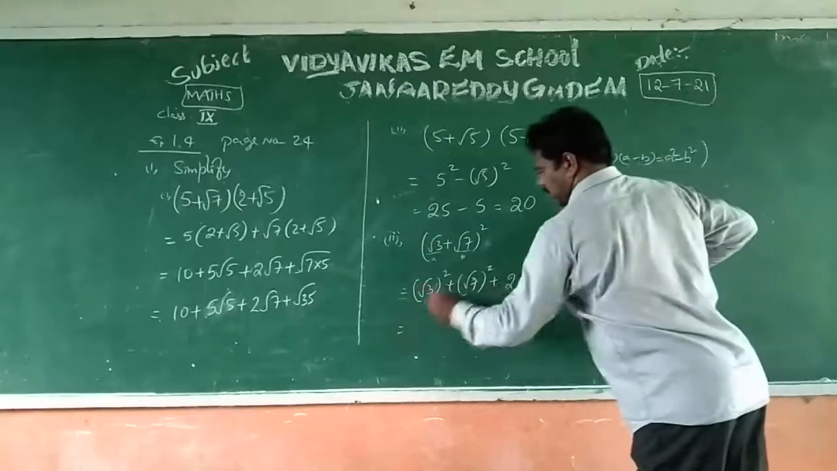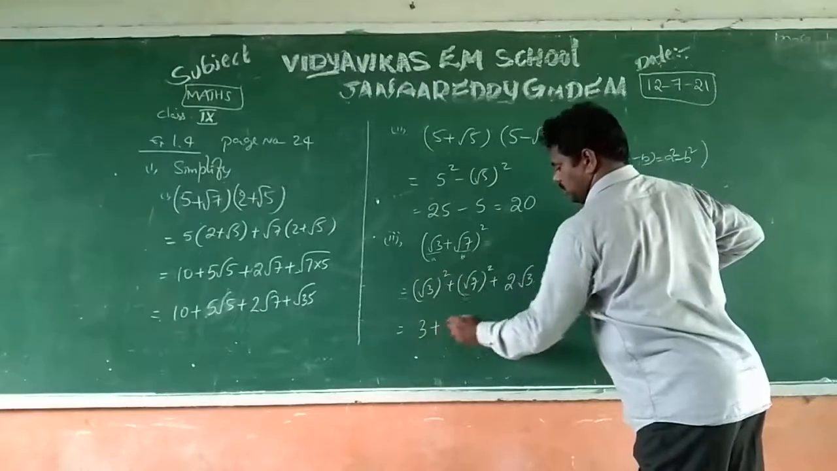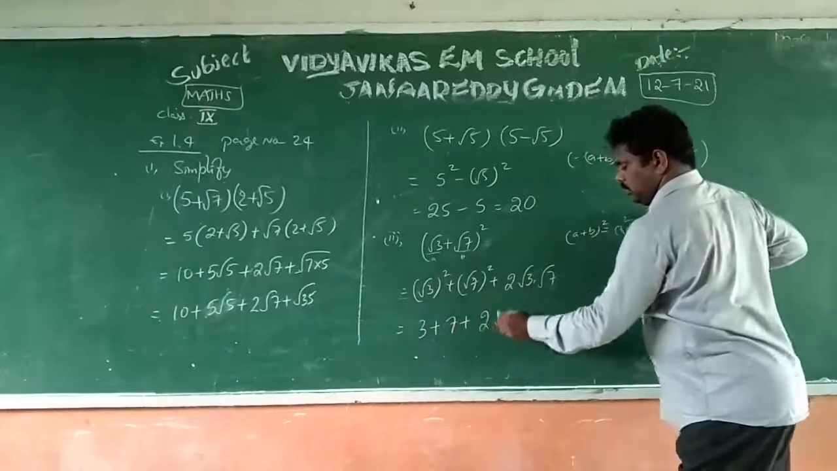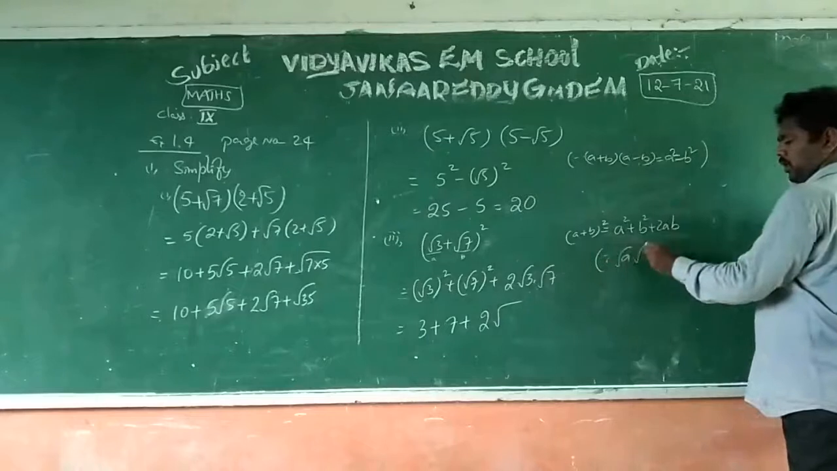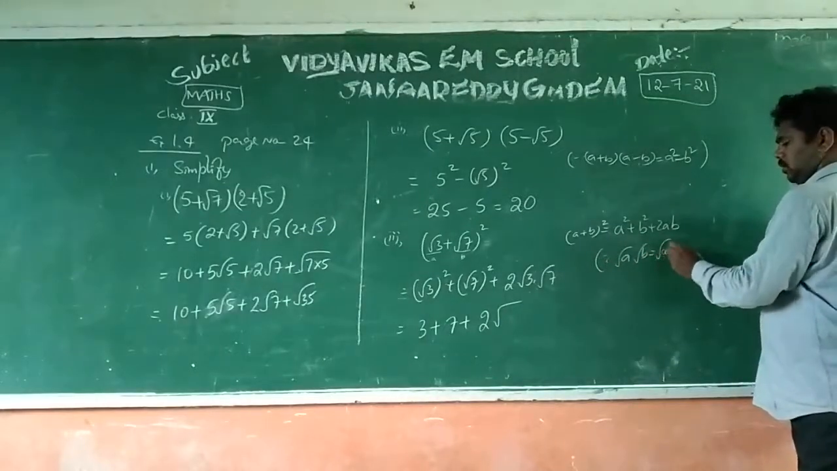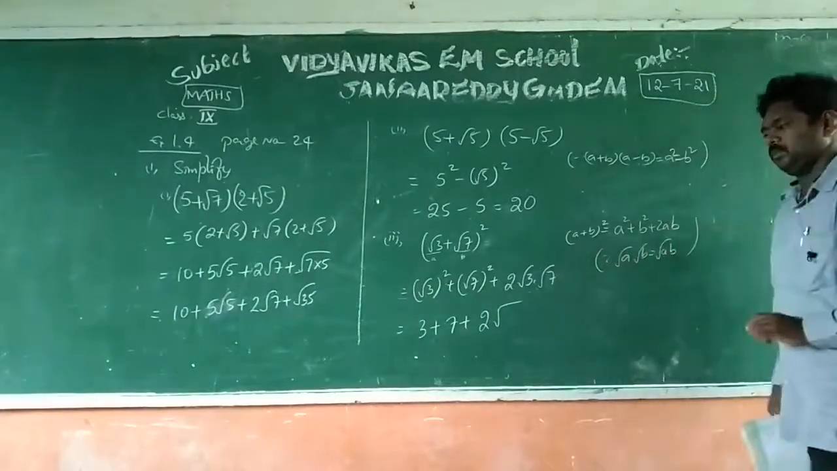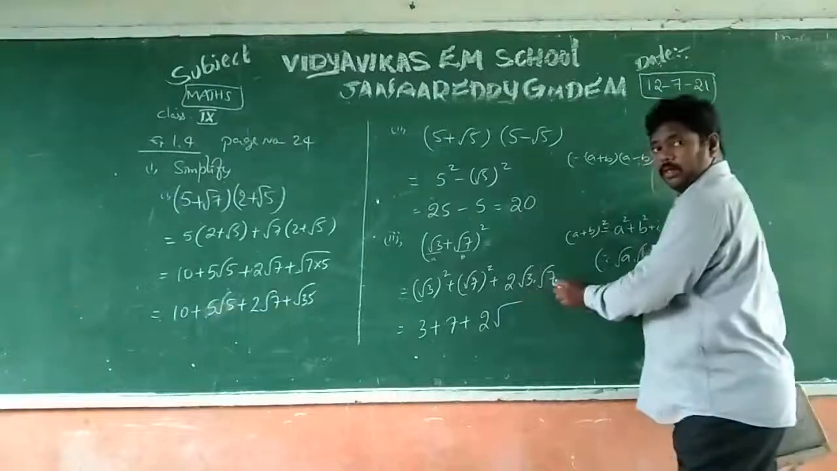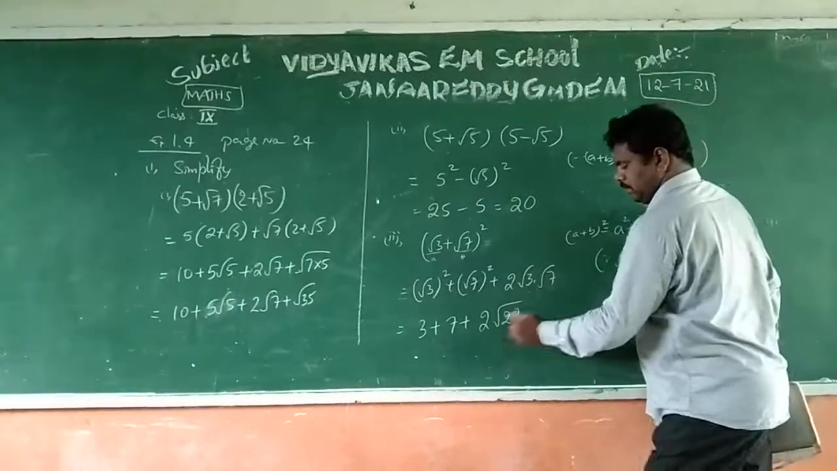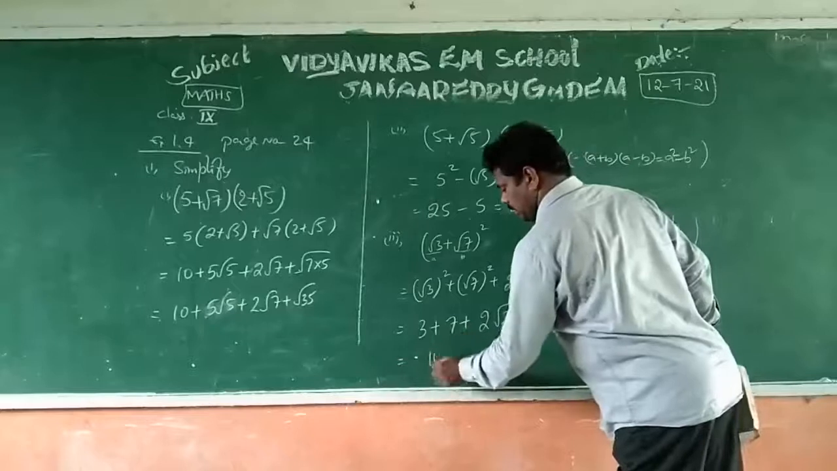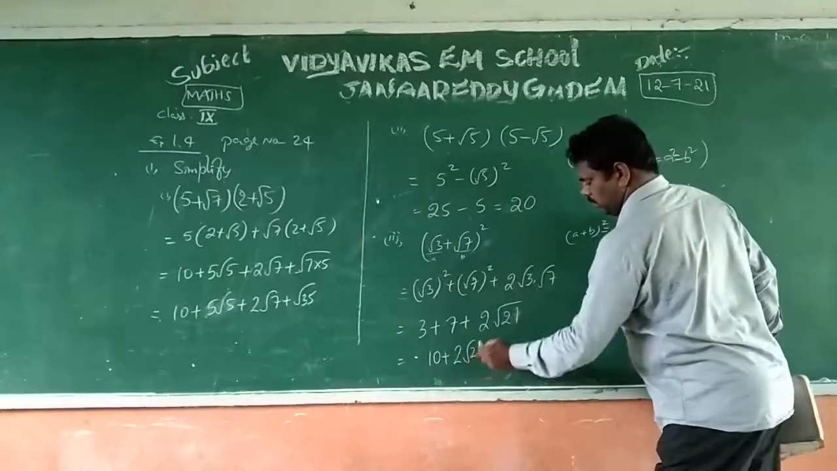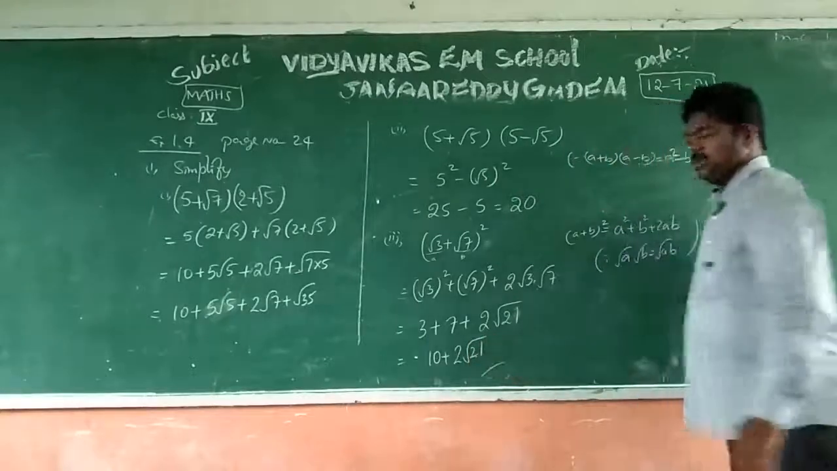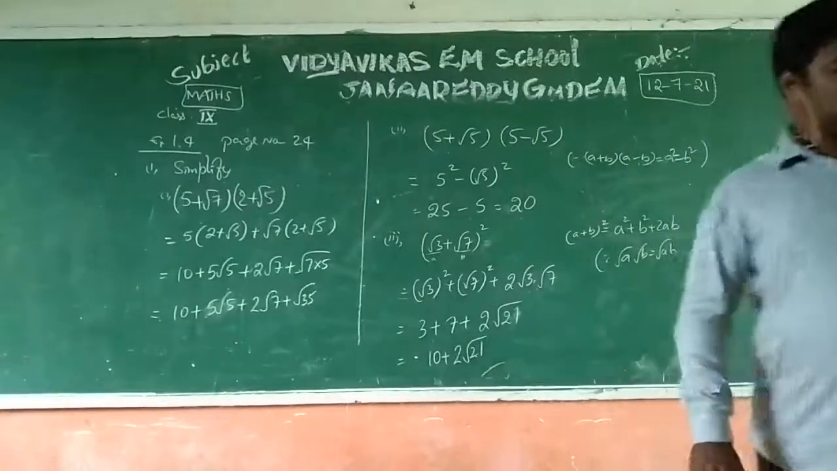The square and root will cancel. That is 3 plus 7 plus 2 into root a into root b, using the third formula. Root a into root b is root of ab. 7 threes are 21. Then 3 plus 7 is 10, plus 2 root 21. This is the simplified form of the given expression.